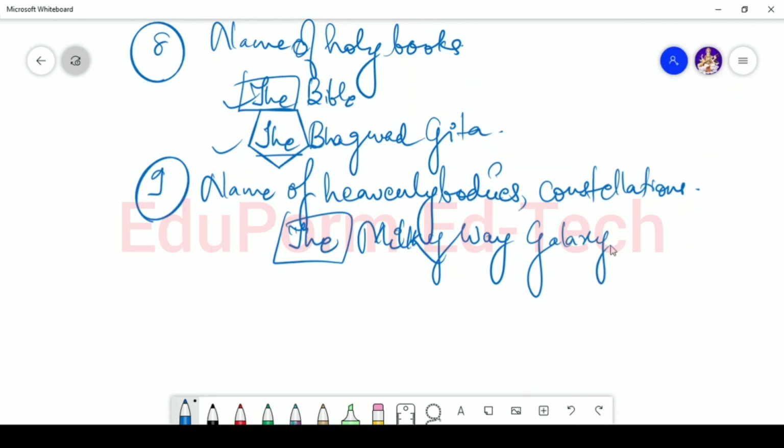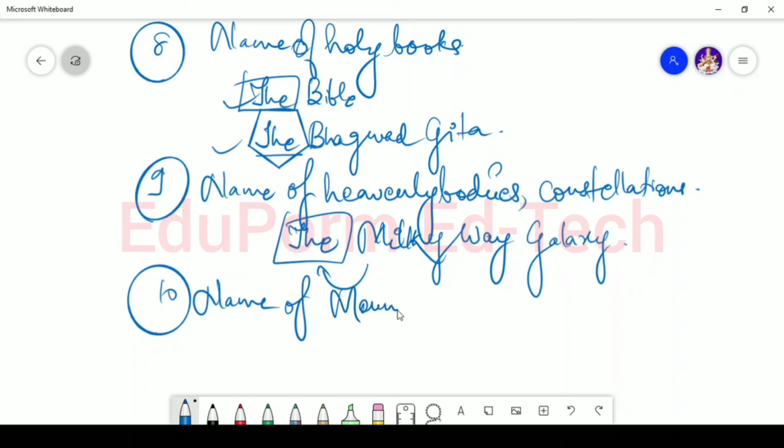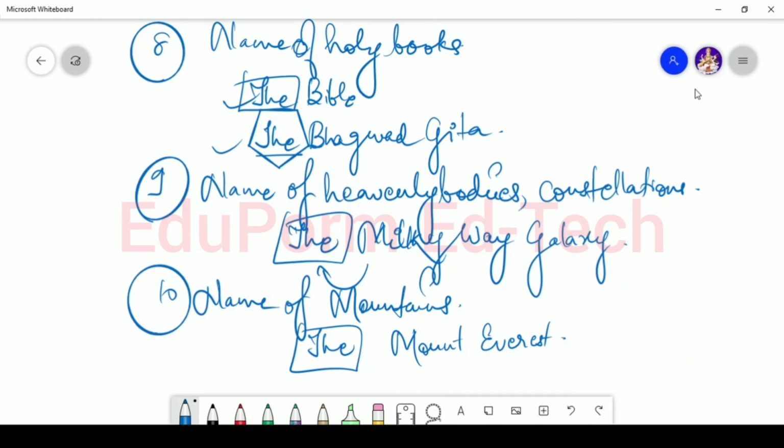So the is used when you are talking about a heavenly body or constellations. Then when we talk about the names of mountains, for example, it won't be Mount Everest, I will say the Mount Everest. Yeah, the Himalayas.